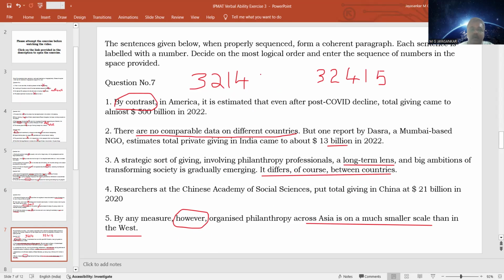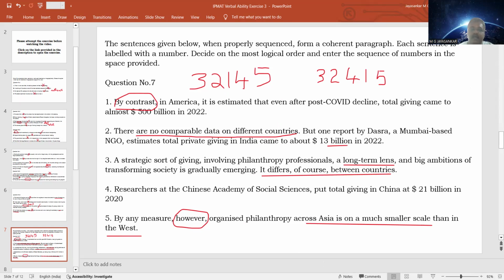So if you have this kind of arrangement, the word however becomes meaningful because we say that first introduction about there is no comparable data, etc. Then we say that in India, the charitable donation was 13 billion in 2022. By contrast, in USA, it was 500 billion. China donation was 21 billion in 2020. Means India, it was only 13 billion. China had a higher level of 21 billion.